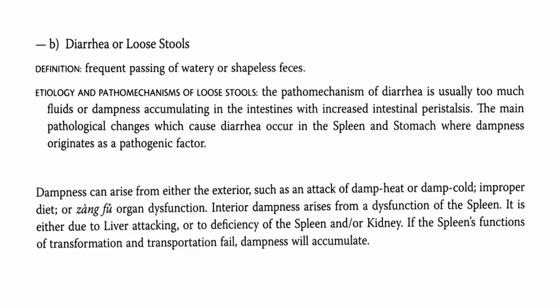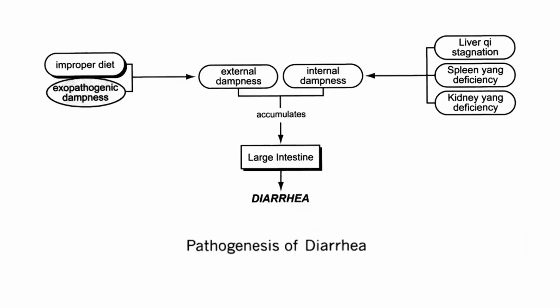Dampness can arise from either the exterior, such as an attack of damp heat or damp food, improper diet, or some organ dysfunction. Interior dampness arises from a dysfunction of the spleen. It is either due to liver attacking or to deficiency of the spleen and or kidney. If the spleen functions or transportation fail, dampness will accumulate.